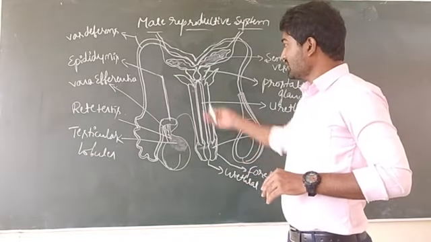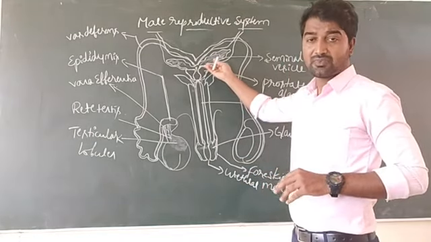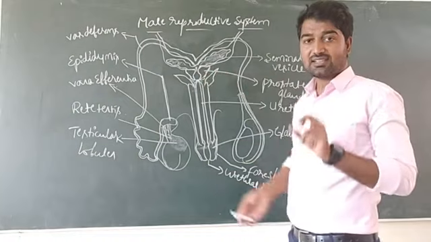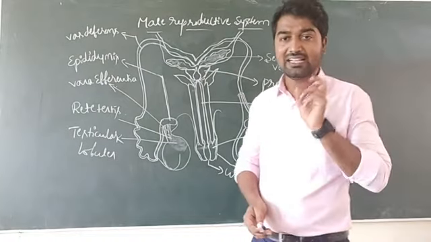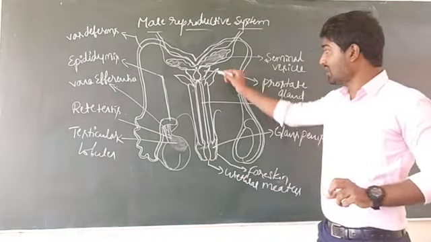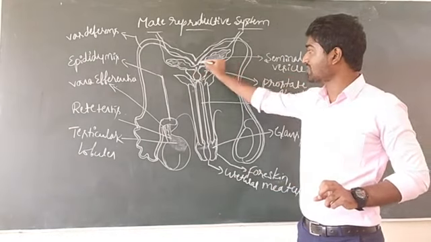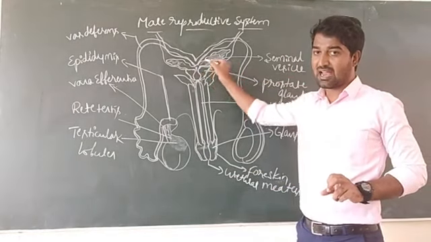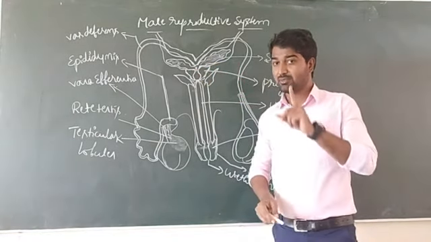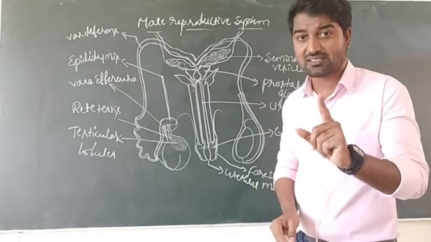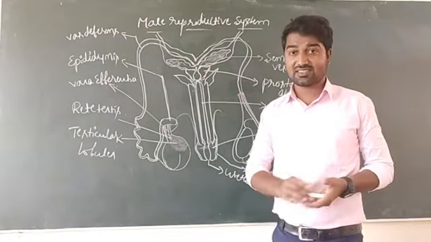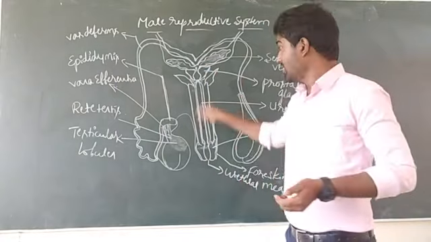And then just below our seminal vesicle, a single large gland is present. This single large gland is known as the prostate gland. Dear students, remember one thing for your NEET exam: seminal vesicles are in pair.